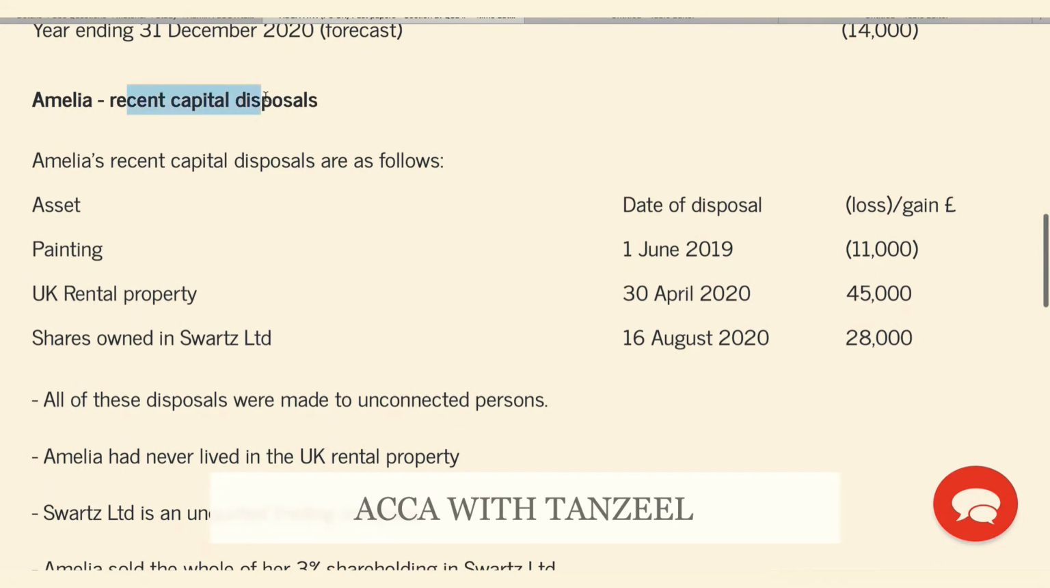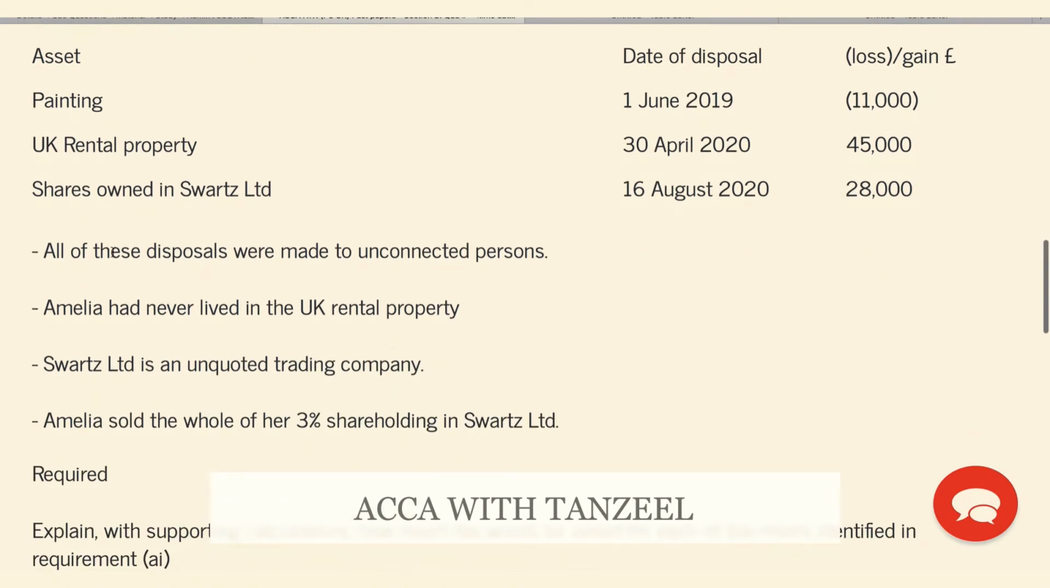Her recent capital disposals. A painting was sold on the 1st of June 19. This is in the 1920 tax year, and this created a loss of $11,000. Then she has sold that UK rental property. This is a residential property, and she has sold it in this tax year for $45,000. She has also sold shares in an unquoted trading company for $28,000. All of the disposals were made to unconnected persons, and she never lived in the rental property. This is an unquoted trading company and she has sold the whole of her 3% holding.